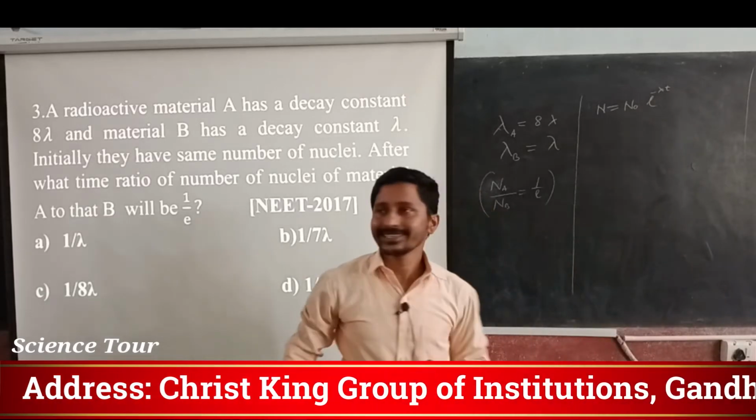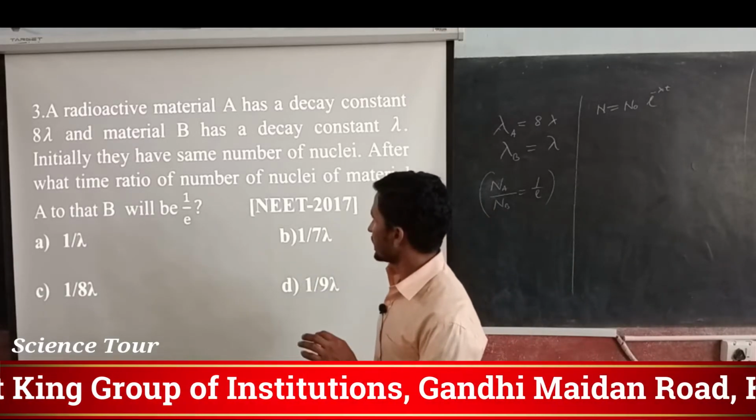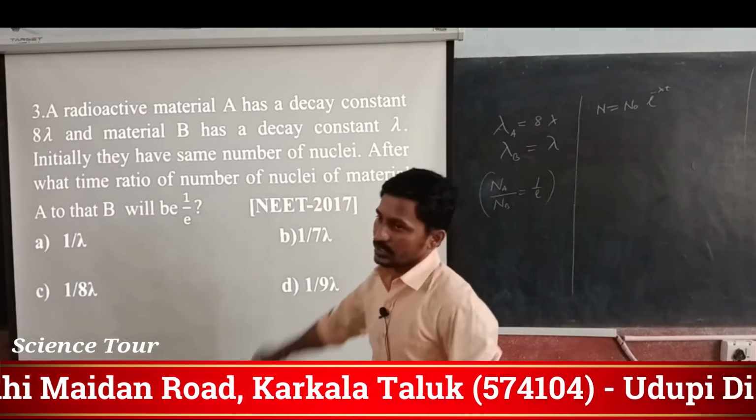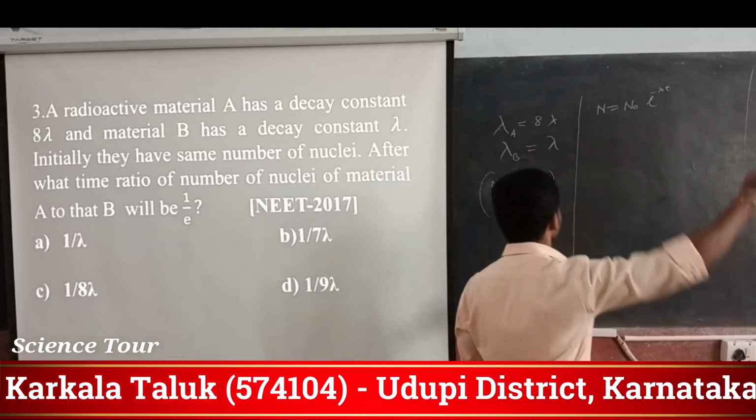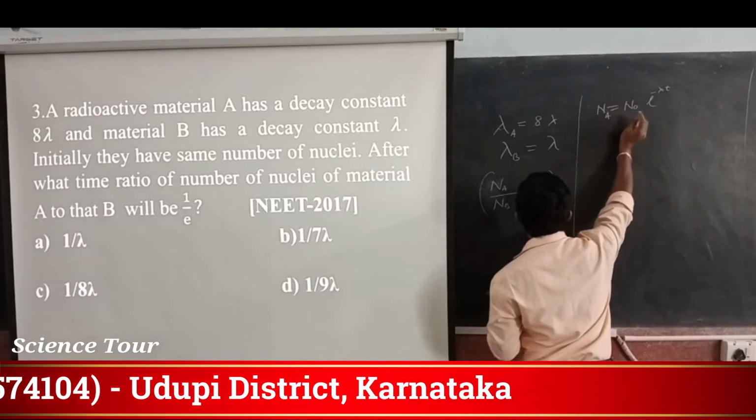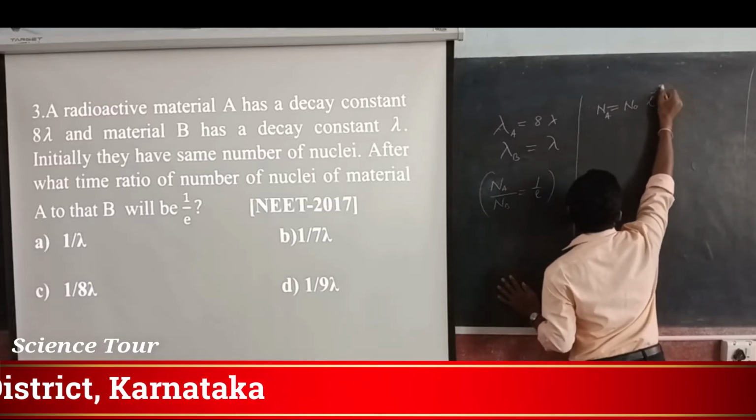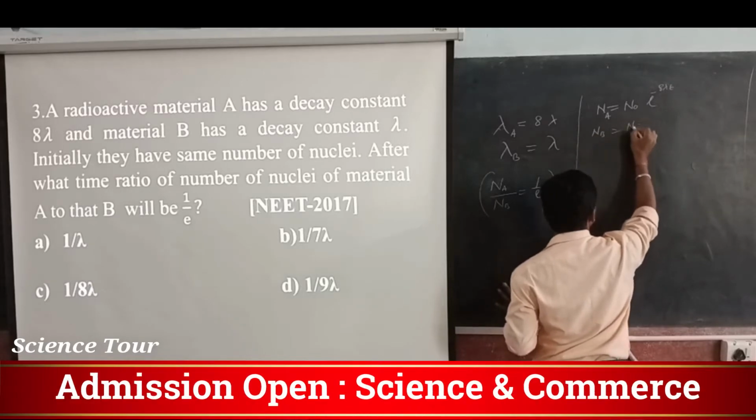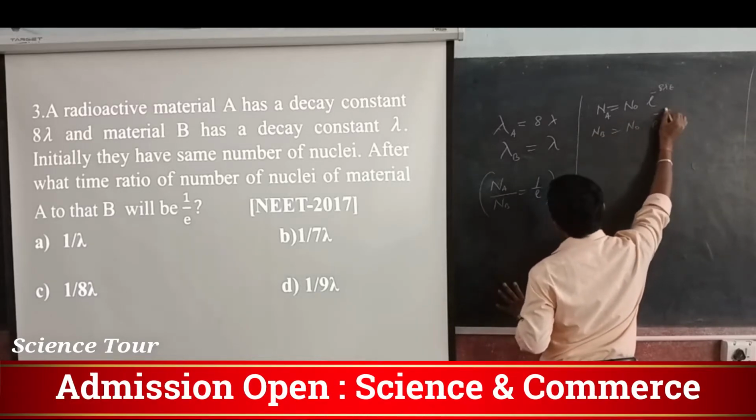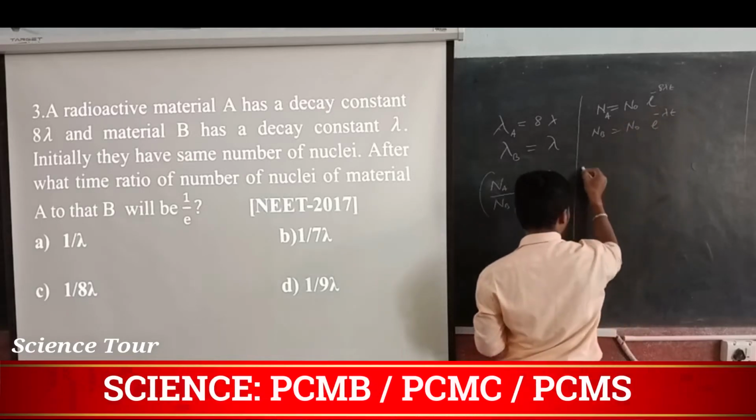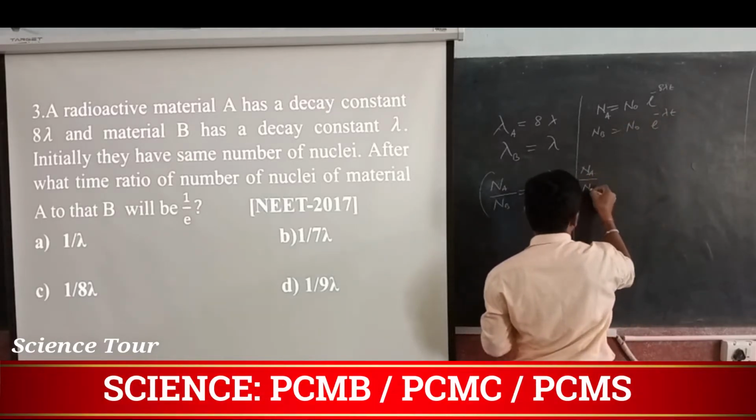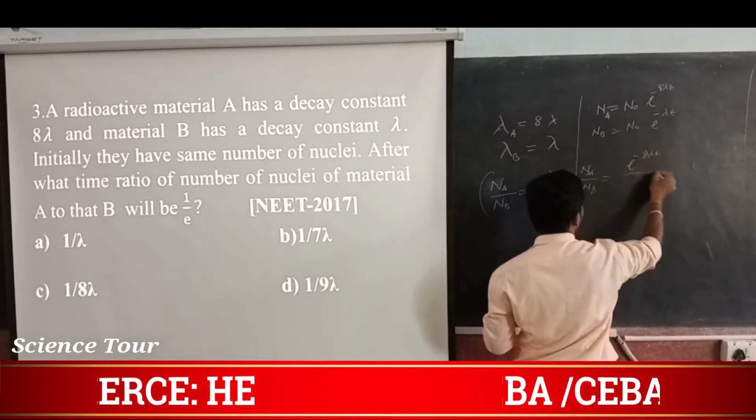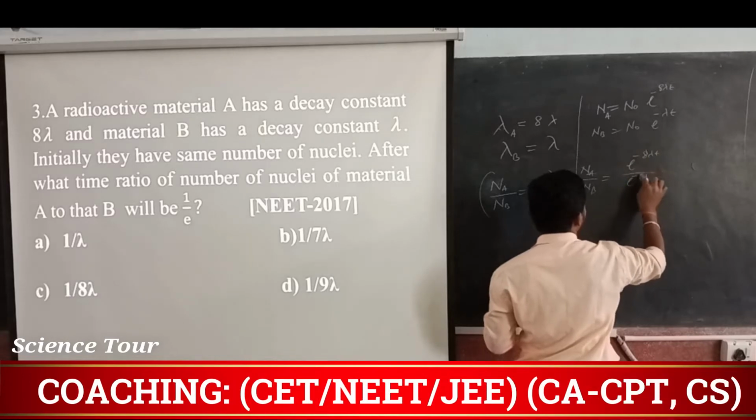A radioactive material A has a decay constant 8 lambda and material B has a decay constant lambda. Initially they have the same number of nuclei, so N naught is the same. For A, the exponent is 8 lambda into t. For B, N naught is the same, and it is e to the power minus lambda t. Dividing, Na by Nb is equal to e to the power minus 8 lambda t divided by e to the power minus lambda t.